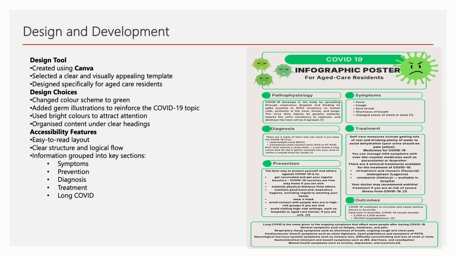Treatment. Self-care measures include getting lots of rest and drinking plenty of water to avoid dehydration. Your urine should be pale yellow. Medicines for COVID-19. You can manage mild symptoms with over-the-counter medicines such as paracetamol or ibuprofen.